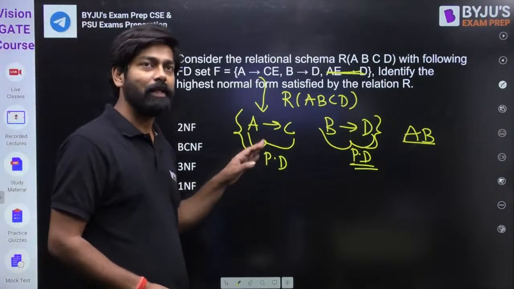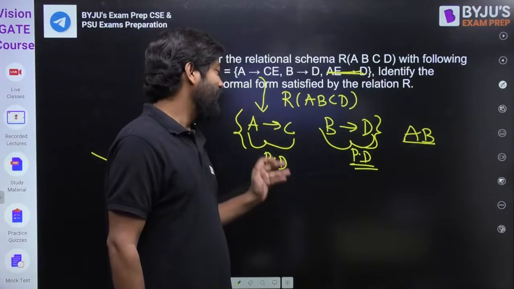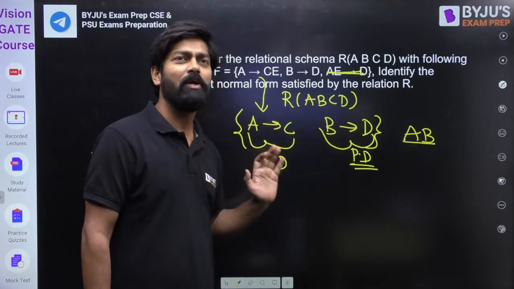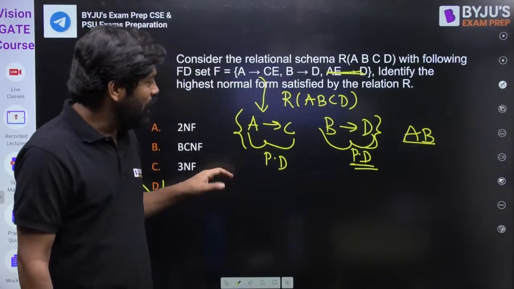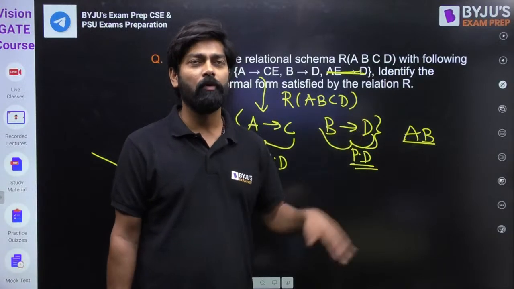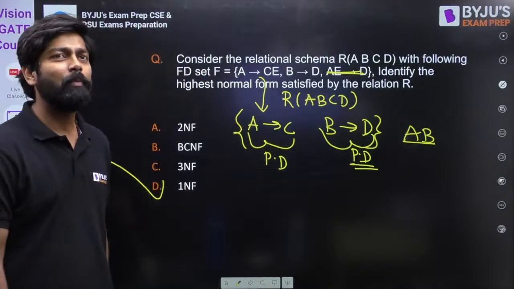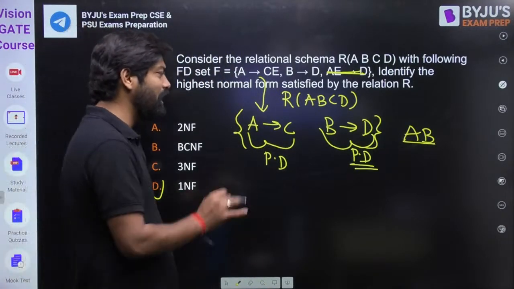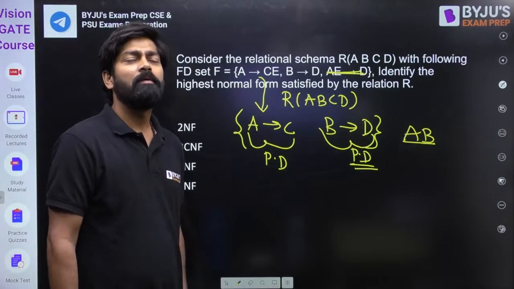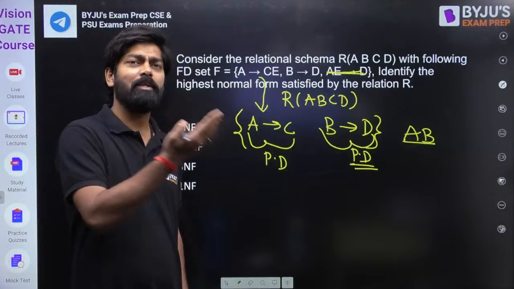Okay, maybe they will tell you in the question the following relation: A, B, C, D, and the FDs are A to C and B to D, and it is not in second normal form. So how many minimum number of tables are required to convert this relation into second normal form? Kitna minimum table lagega? In how many tables can you do it? Maybe they will ask in GATE, or in your NIELIT examination also.